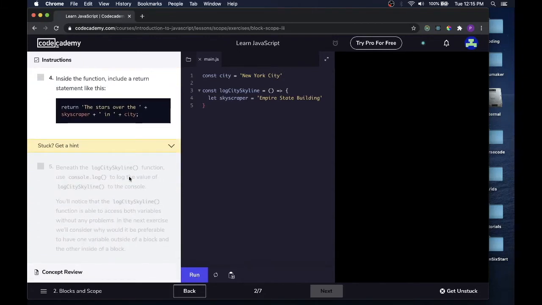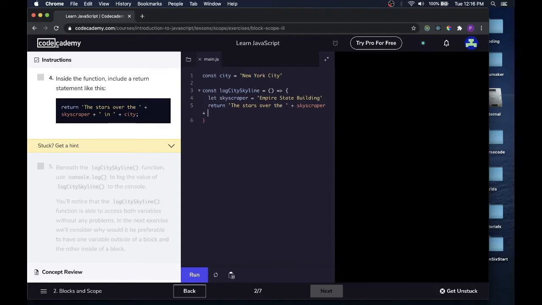Inside the function, include a return statement like this. So return 'the stars over the ' plus skyscraper. And you could see there's a space after 'the'. I made a mistake with that. Make that space.